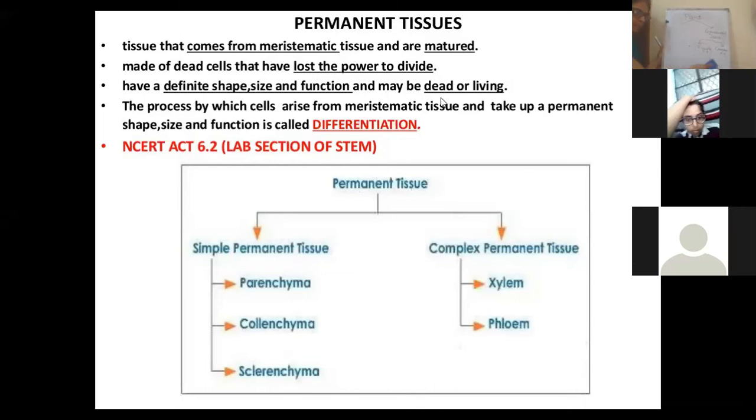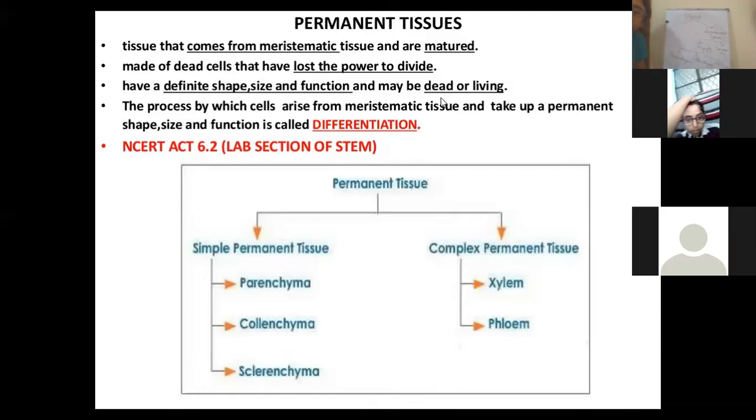Now this simple permanent tissue can have three types: parenchyma, collenchyma and sclerenchyma, right?